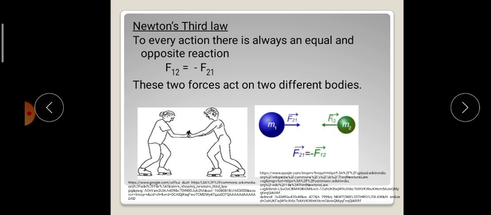It can be shown in equation form as: suppose m1 is the mass of the first person, m2 is the mass of the second person, then the force exerted by the first person is given by F21, and by the second person is given by F12, where F21 is equal and opposite in direction, that is represented as F21 equal to minus F12.